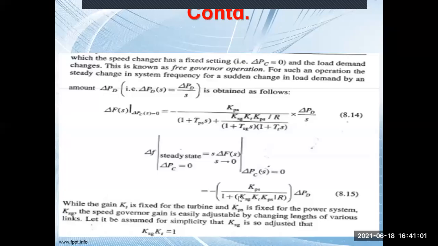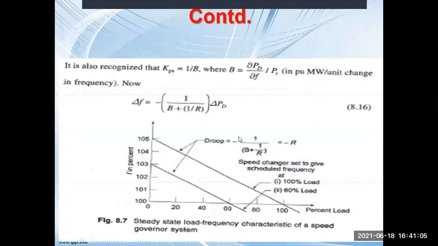So you see this is the derivation. Okay, what we have done actually. So finally we are getting this is 1 by KPS, this is equal to B. Okay, this 1 by KPS, or B, KPS equal to 1 by B. So finally we'll just conclude that.